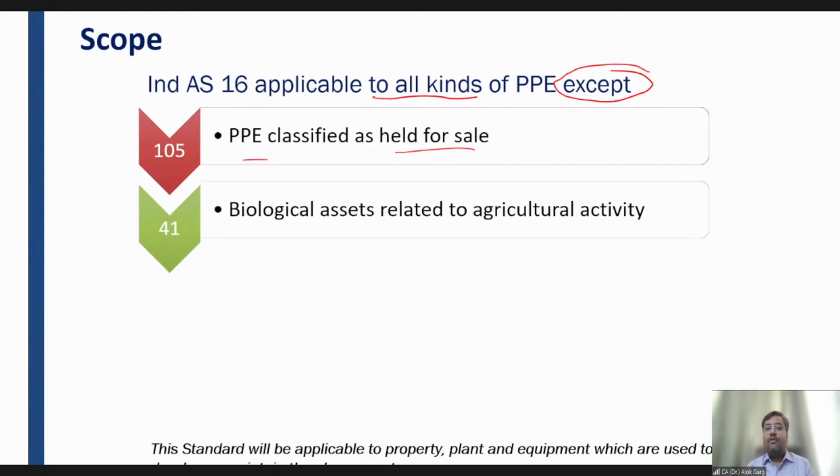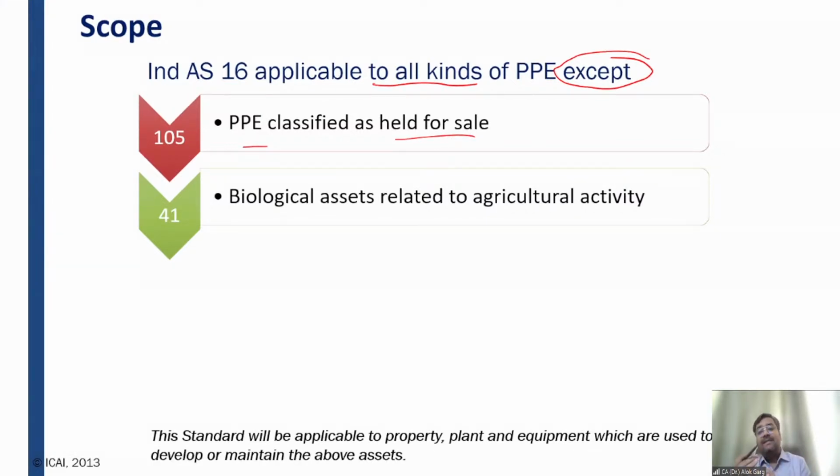Okay. So if PPE is classified as held for sale, then there is a separate standard which takes care of those PPEs which are classified as held for sale. If the intent of the entity is to sell those kind of PPEs in the ordinary course of business, then these items will not be classified as PPEs. These items will be classified as non-current asset held for sale.